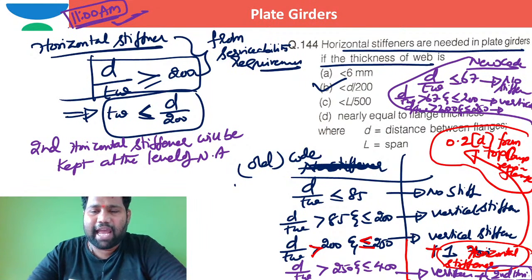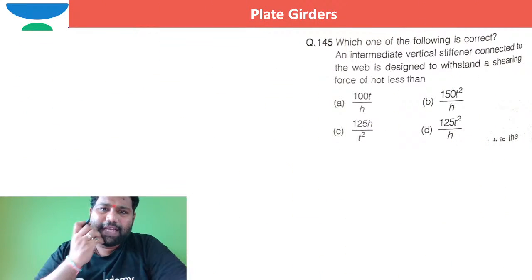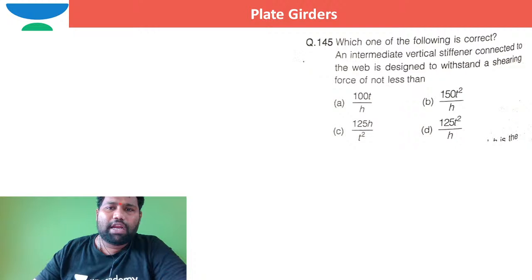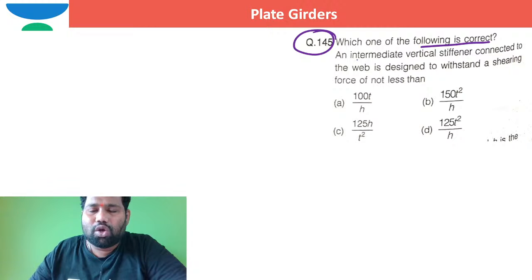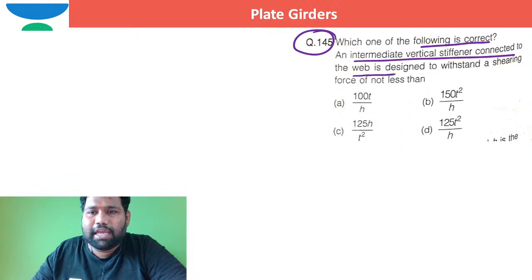So brothers, can I move to the next question? Is that okay? Right? Moving to the next question, bros. I hope you are able to see the next question. Which of the following is correct? I need to pick the correct statement. An intermediate vertical stiffener connected to the web is designed to withstand a shearing force.